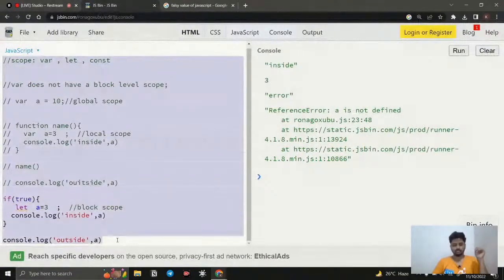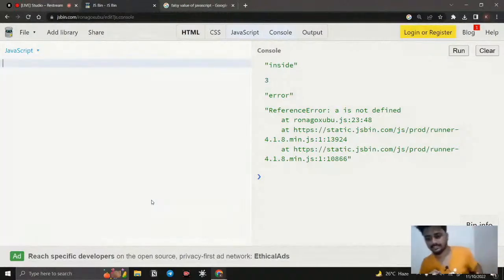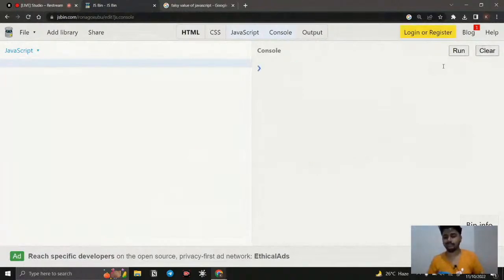You are able to understand this one, right? So this is going to be the main difference when it comes to scoping. This is the main concept we are discussing with ES6, because let and const were introduced in ES6, and we know the difference between let and const. Let is reassignable, but const is not reassignable.